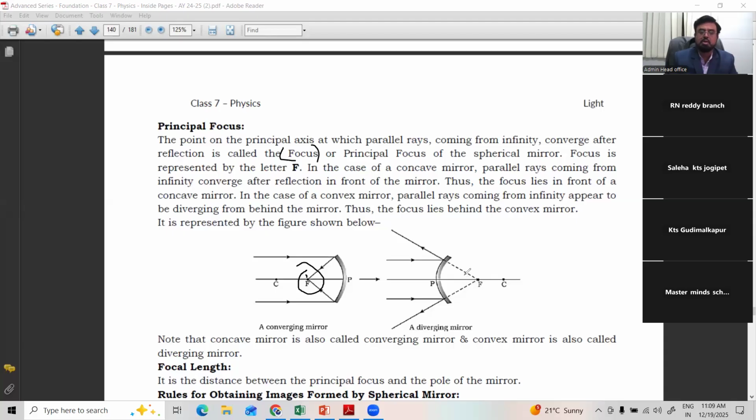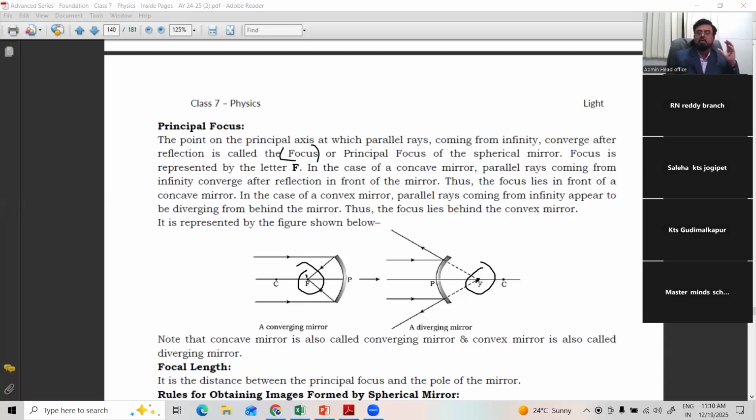The convex mirror is called a diverging mirror. The incident rays fall and reflect back, and they appear to meet at this point. See, for one the principal focus is in front, for the other it is behind. This is only imagined: we imagine that the reflected rays meet at this point by extending the rays. This is called the principal focus.